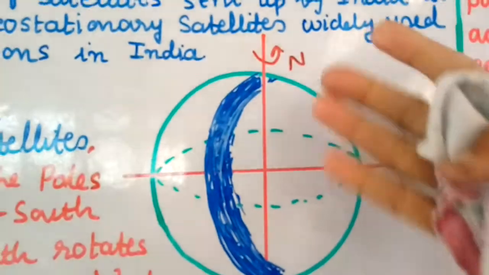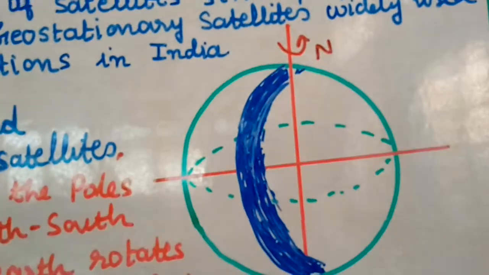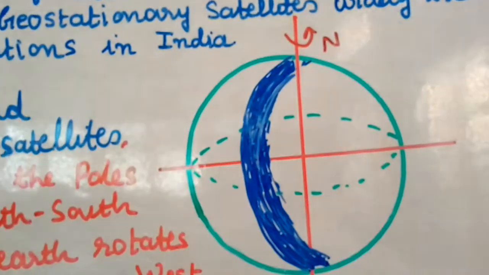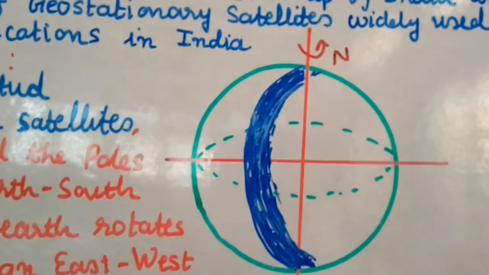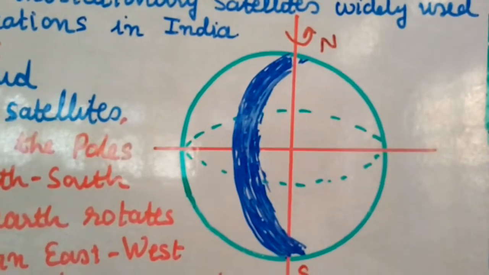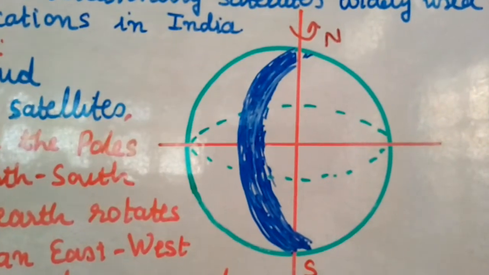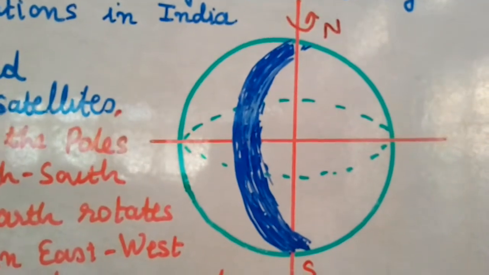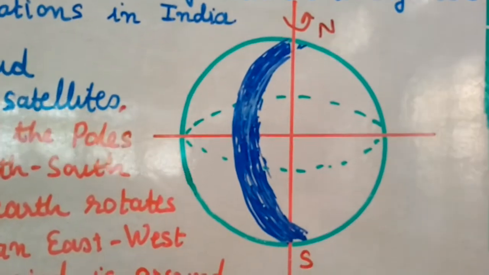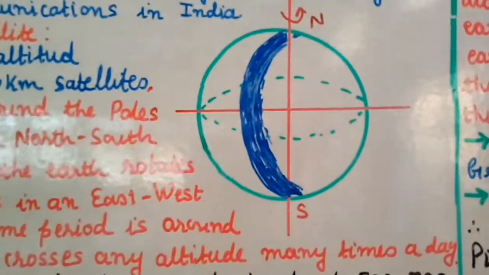That means when it is moving from north to south, it will capture only this much part, only one strip, right? So in one revolution or one rotation, it will cover a very small view or a very small strip, given in the figure by this dark blue strip.